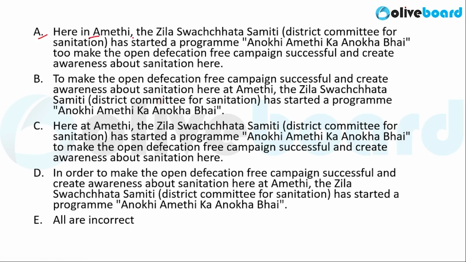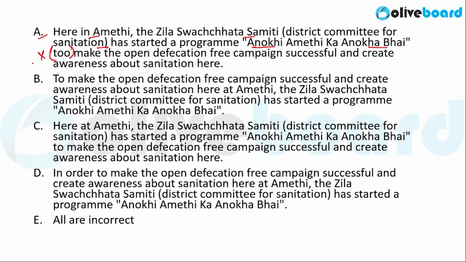A here says, here in Amethi, the Zilla Swachhata Samiti, District Committee for Sanitation, has started program Anokhi Amethi Ka Anokha Bhai to make open defecation free campaign successful and create awareness about sanitation here. So "to" here is incorrect. It renders the sentence meaningless.